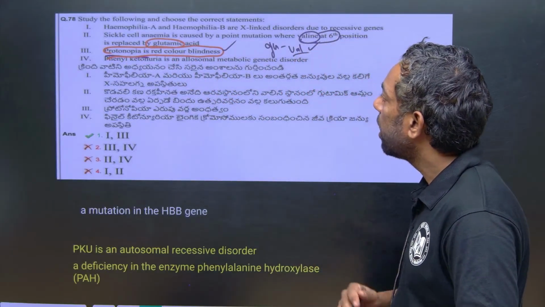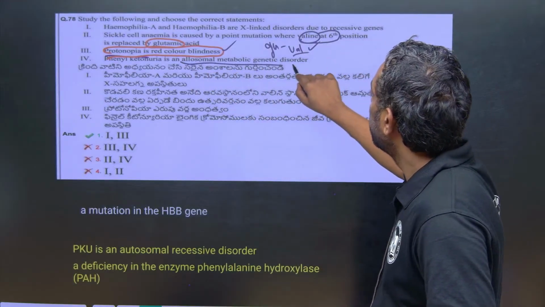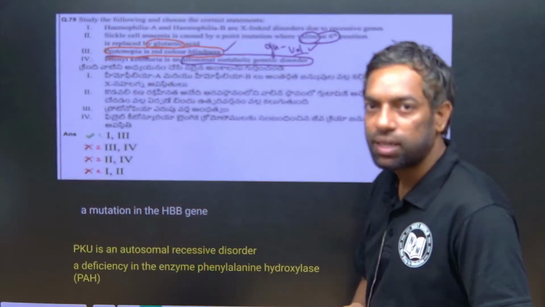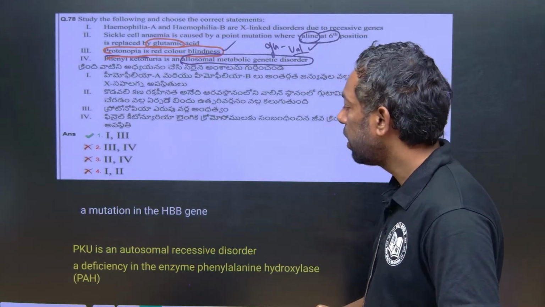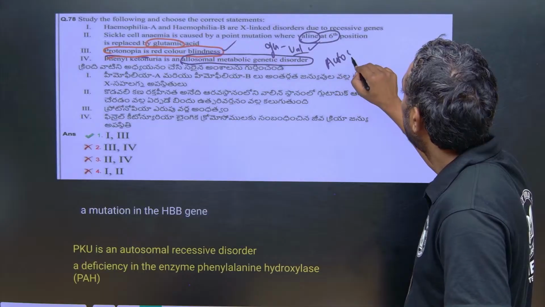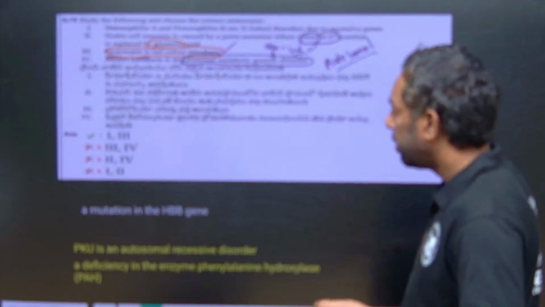Phenylketonuria is an allosomal genetic disorder, meaning sex linked, X linked or Y linked, they asked, but it is not. Phenylketonuria is autosomal, not allosomal. It is an autosomal disorder due to the deficiency of the enzyme phenylalanine hydroxylase, that is PAH.